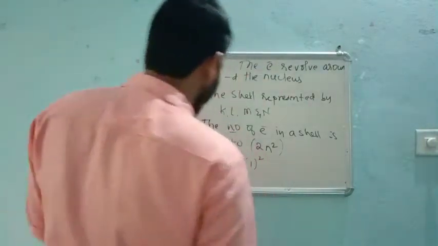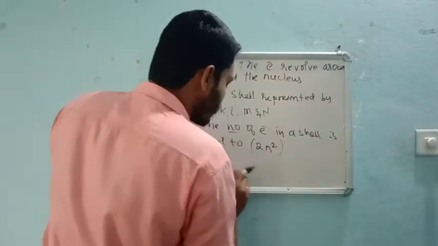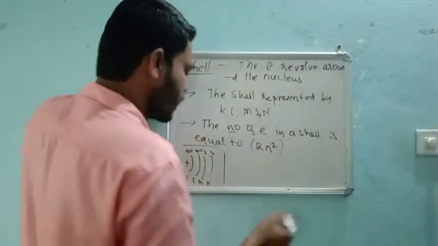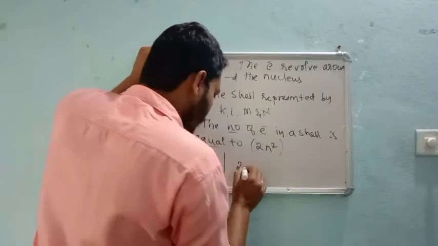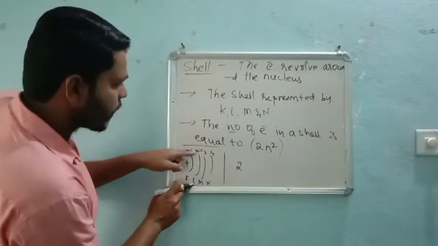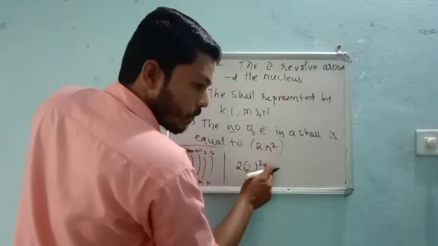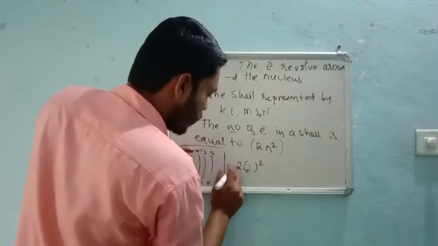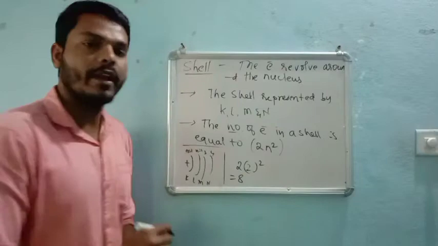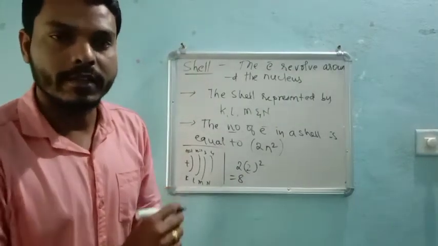If you want to know the number of electrons in the L cell, 2 into, what is the value of n? 2. So 2 twos are 4, 4 into 2 is 8. There are 8 electrons present in the L cell.